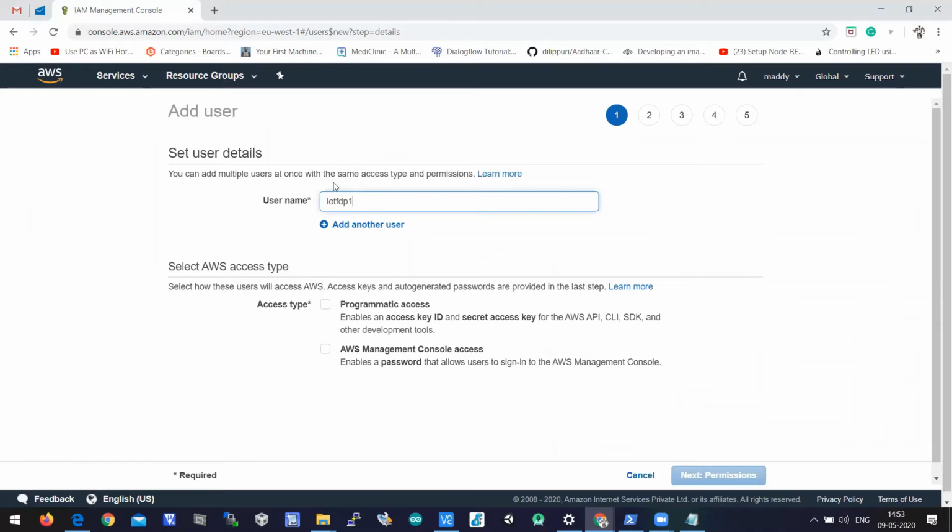It will ask you to enter the username. You need to click on the add user button. When you click on the add user button, you'll get this page to add a user. So the username is IoT FTP1. Here the access type is programmatic access.